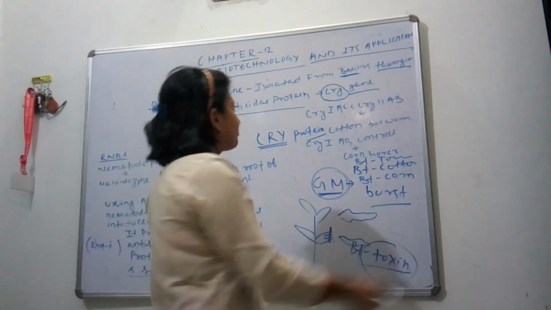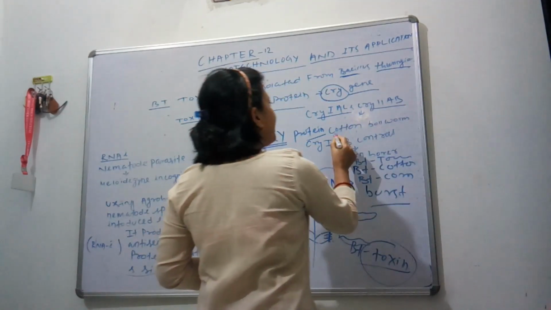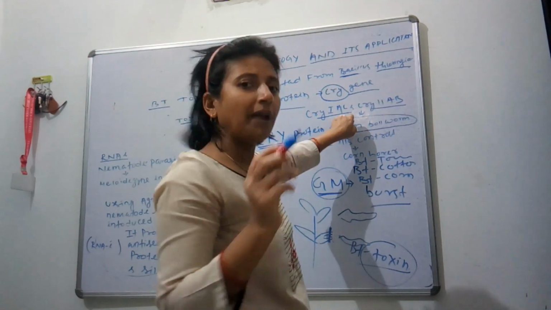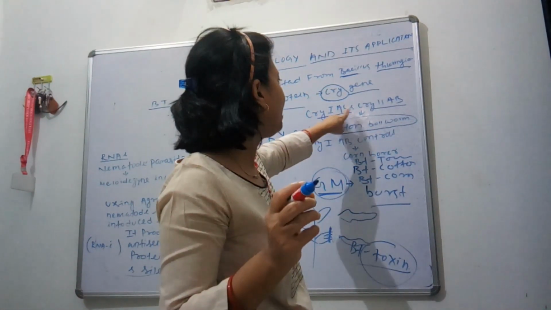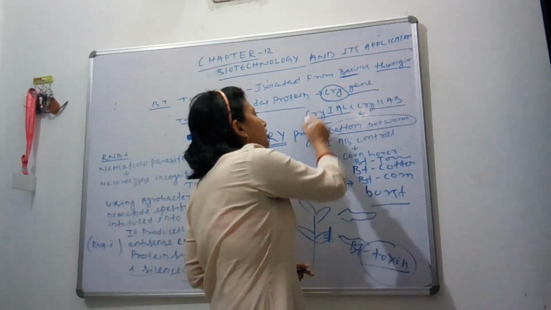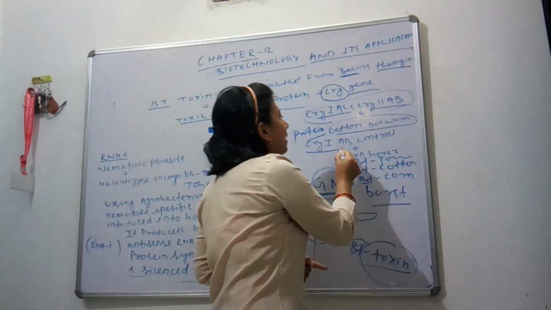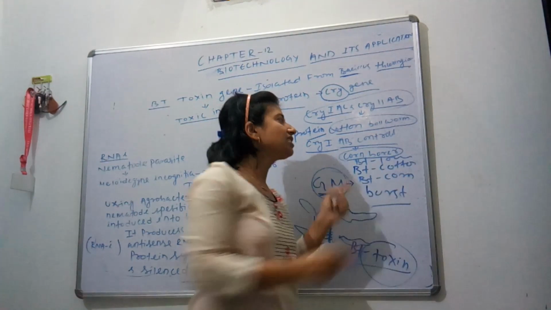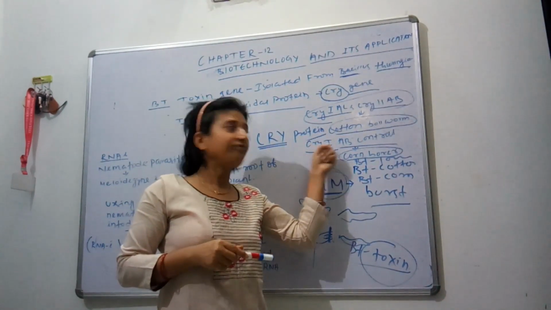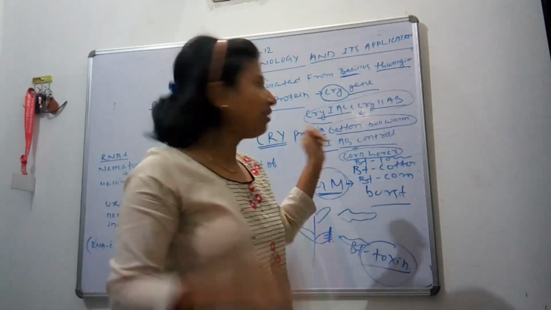Suppose, for example, Cry1AC and Cry2AB. Resistance against cotton bollworm means cotton bollworm can't harm the plant or the crop which contains Cry1AC and Cry2AB. By the help of biotechnology, we are able to introduce these genes into particular crop plants. And Cry1AB controls corn borer, means corn holes are created. So when we introduce Cry1AB into those crops, then it causes the death of the specific insect.